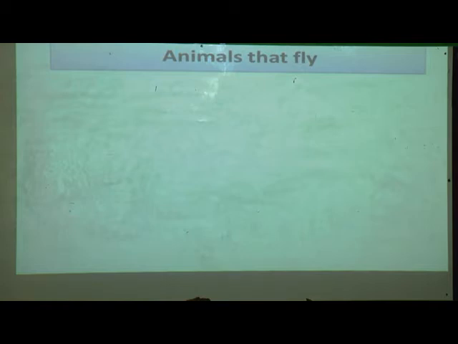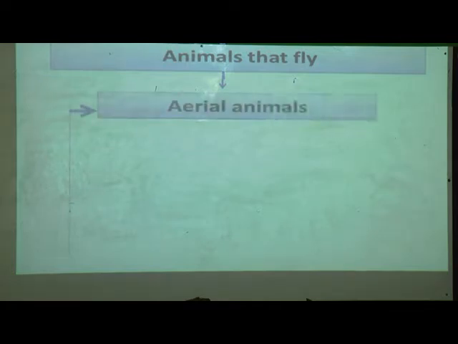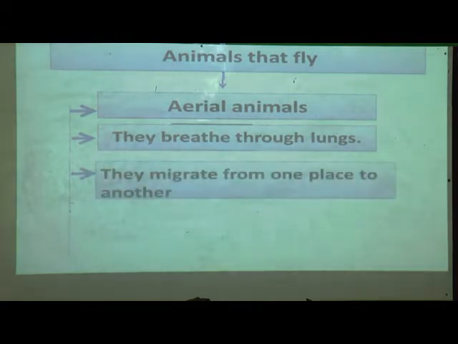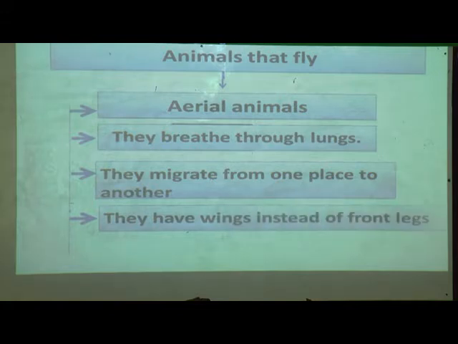Next, in the previous session we have seen animals that fly. Animals that fly are called aerial animals. They also breathe through lungs. They have wings, so they migrate from one place to another, which means they change their habitat according to weather. They have wings instead of front legs.